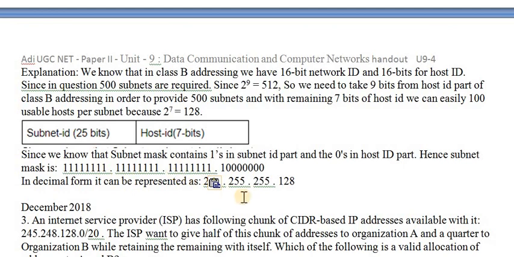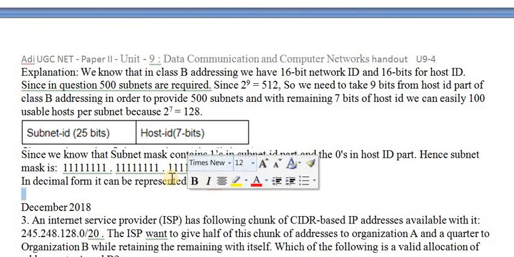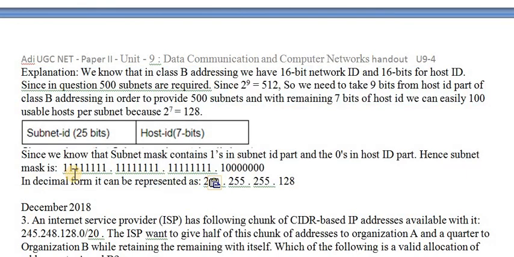After that you convert it to decimal, and you will get the answer. Here we have 255.255.255, and this 1 followed by 7 zeros is nothing but 128. That is your subnet mask now. By default it is 255.255.0.0. After dividing into 500 subnets, the subnet mask is like this. So this one is the answer.